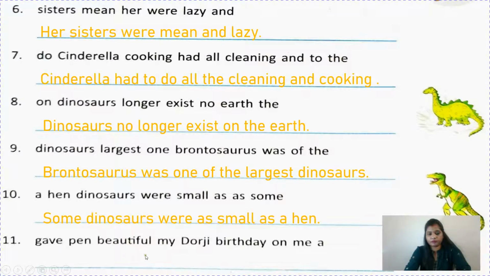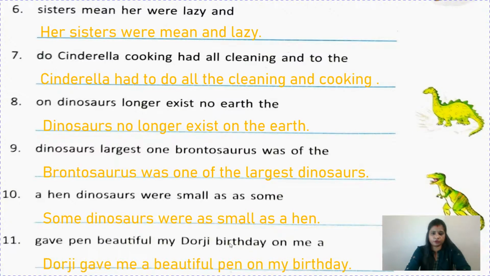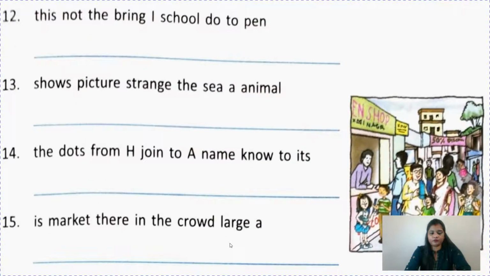So you can write like this: Dorsey gave me a beautiful pen on my birthday. Okay, so we have done this. You have to do on your own, children. Okay, 4 more are there.